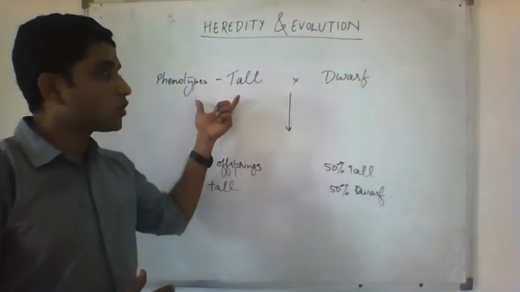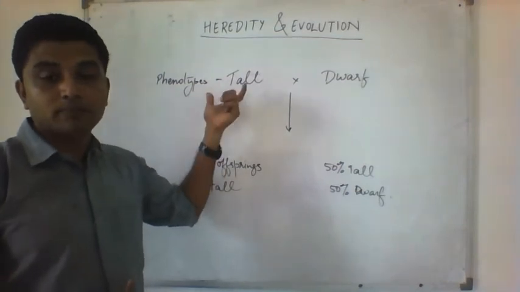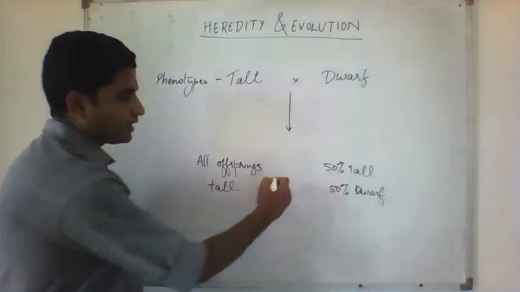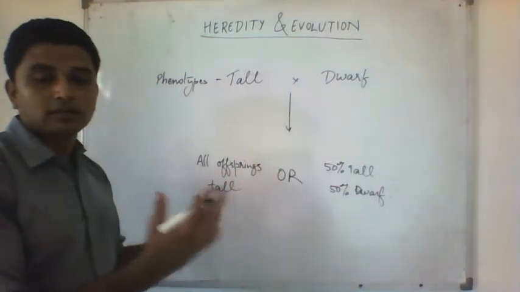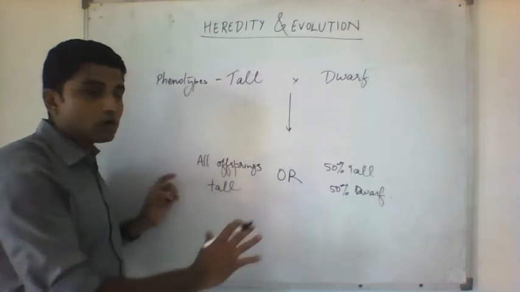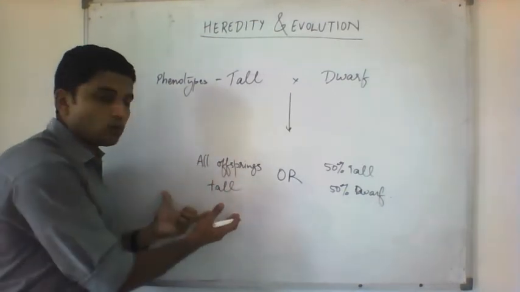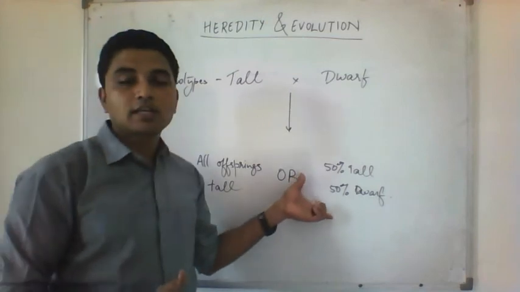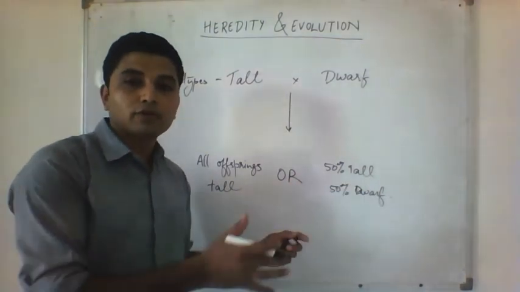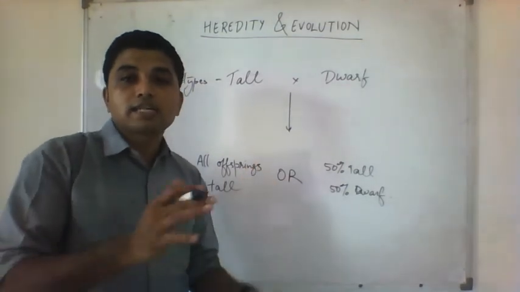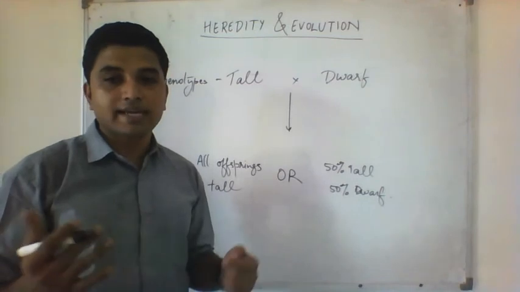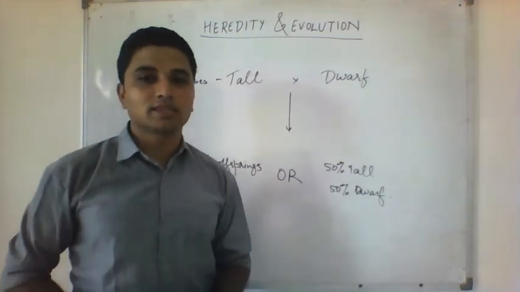Okay, so when he crossed a tall phenotype plant with a dwarf phenotype plant, every time he used to get two different results. Sometimes he used to get all tall plants, no dwarf plant. Where is the dwarf one? He would not know. And sometimes he used to get half of the offsprings tall while half dwarfs. So what was the reason he wanted to find out, and he came out with many explanations which I will teach you in the next class.